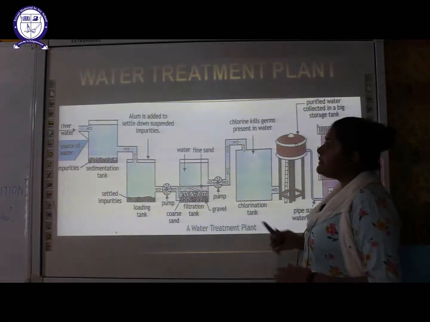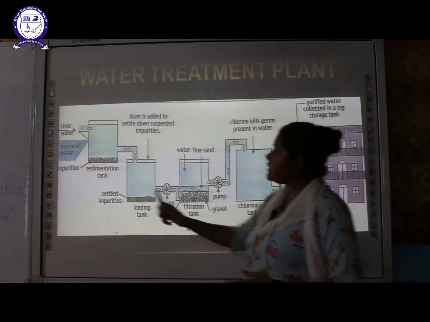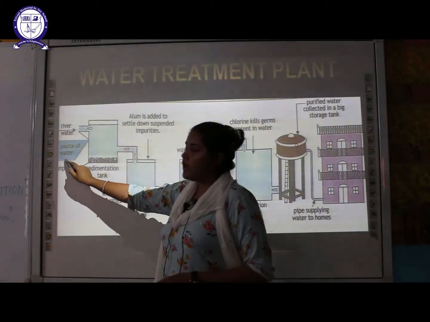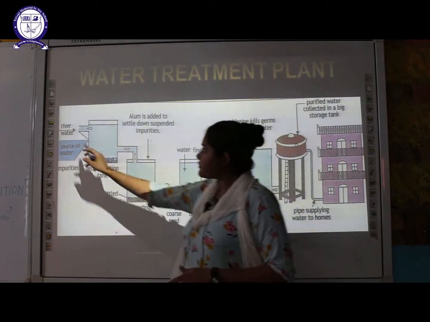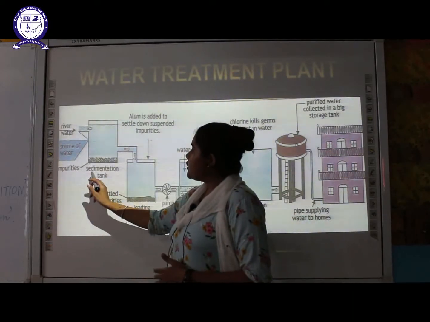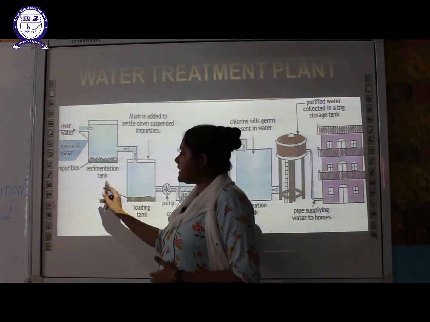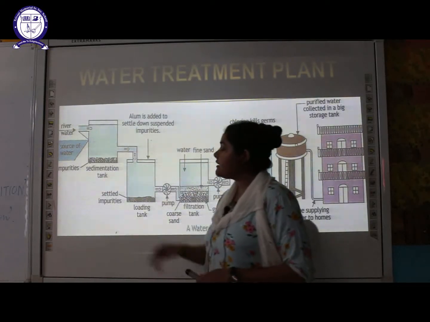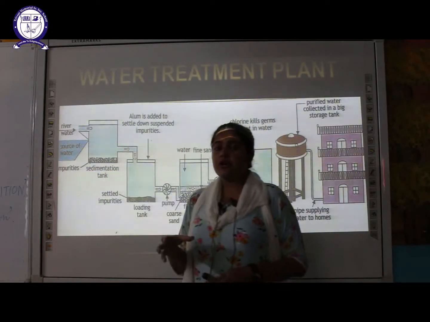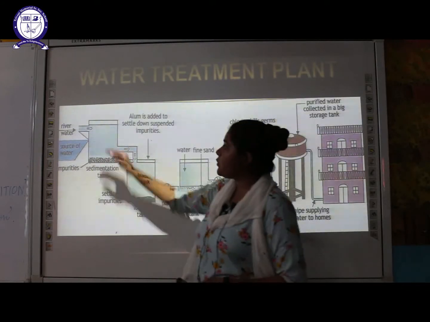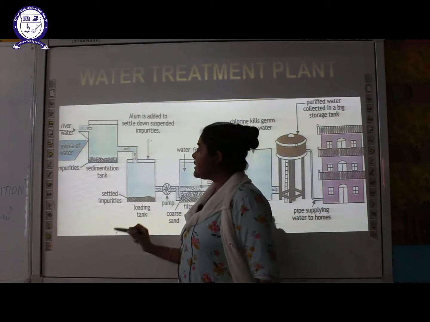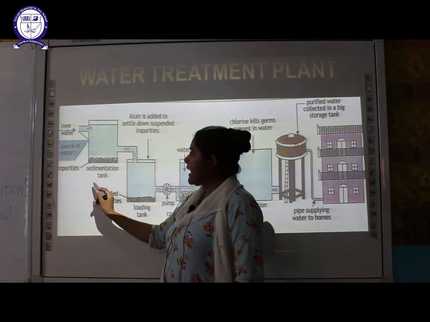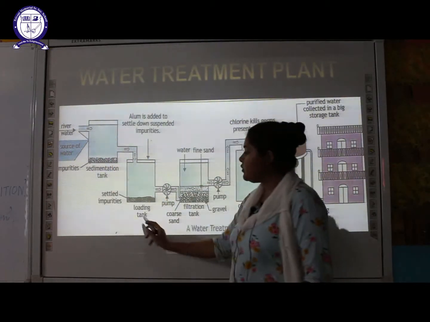This is a water treatment plant. So let's begin with that. This is the main source of water, that is, you can take water from a river or a lake. From there the water is transferred to the sedimentation tank. In this sedimentation tank, the impurities which are heavier than water are going to settle down. So these are the impurities at the bottom of the tank. From the sedimentation tank, the water will be transferred to a loading tank.